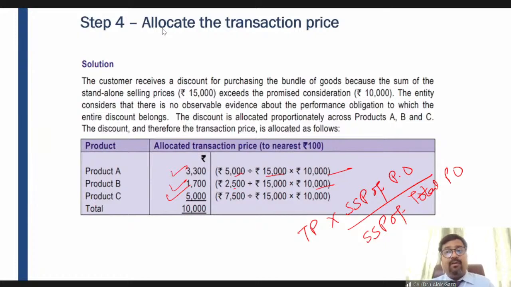Okay, Namita, I hope you have understood this. So there is no separate entry for discount. The only thing is, while allocating the transaction price, the discount has already been factored, right? Clear? I hope it is clear, Namita. Let me know, otherwise I'll explain it again.